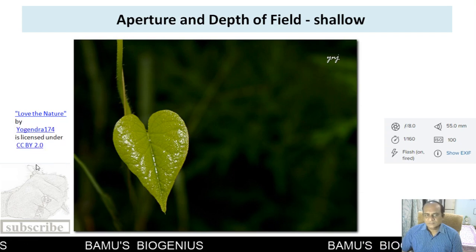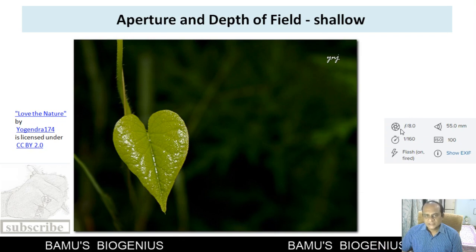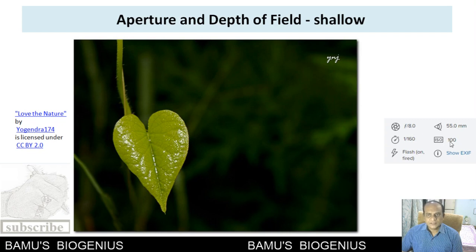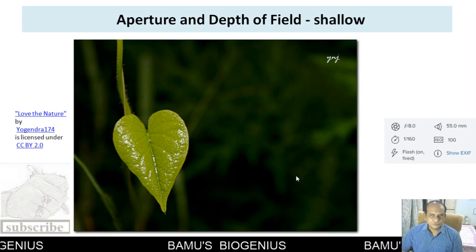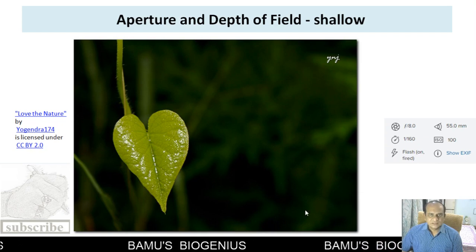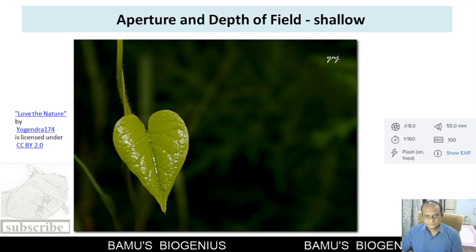Here, this photograph from Yogendra Joshi is taken at f-stop 8 and ISO 100. The shutter speed is 1 upon 162nd. Here flash is used, and you can see the best result out of this.